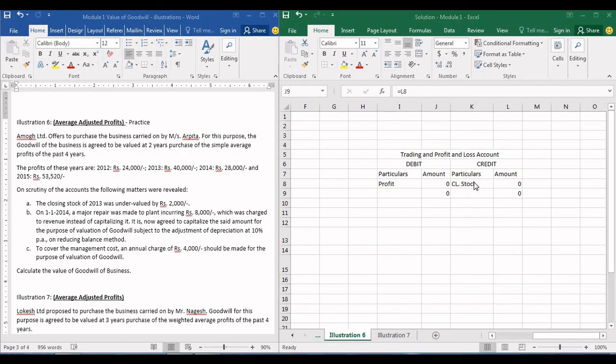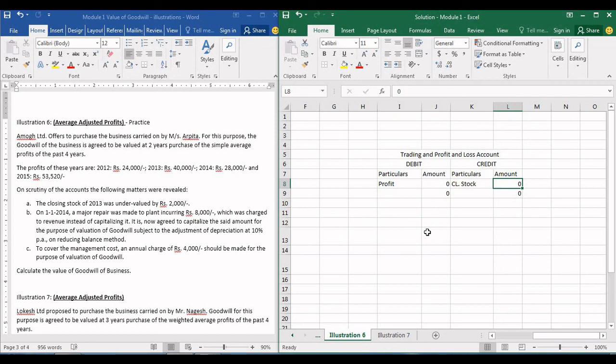So what do you mean by undervaluation of closing stock, guys? Let's try to illustrate it here so that you guys understand. Let's say 10,000 was the actual original value of the stock, but while mentioning it in the books of accounts, for some reason they have mentioned only 8,000. That means they have mentioned 2,000 less.